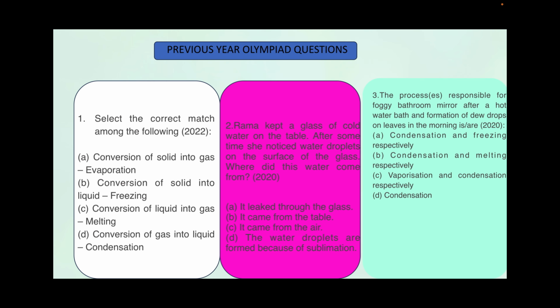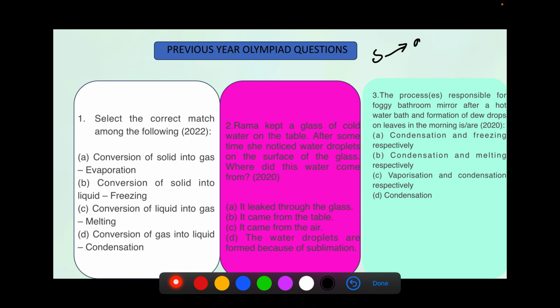Option A, conversion of solid into gas. So we all know that when solid converts into gaseous form, it is known as a process called sublimation, not evaporation. What is evaporation? It is conversion of liquid into gaseous substance. Conversion of solid into liquid, freezing. We know that it's the other way around. Conversion of solid into liquid is known as melting, and the reverse process is known as freezing. Conversion of liquid into gas, melting. We just saw the answer.